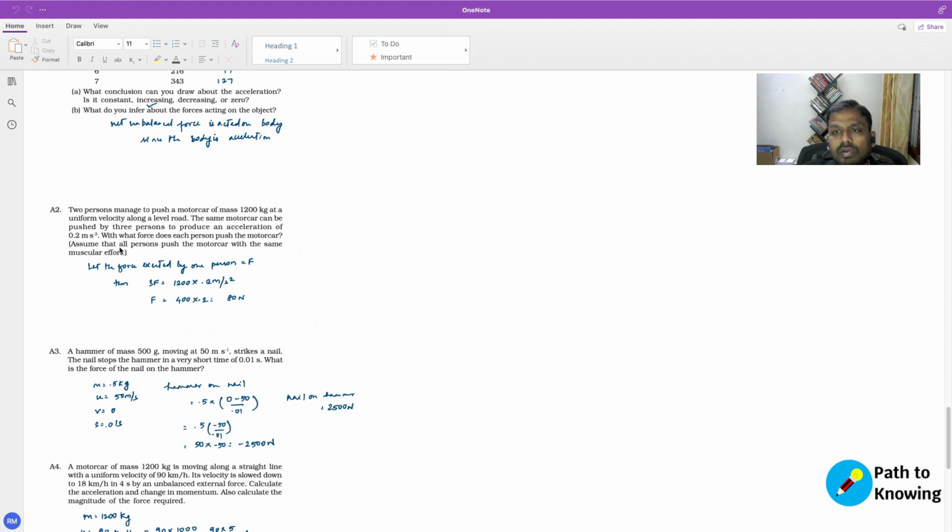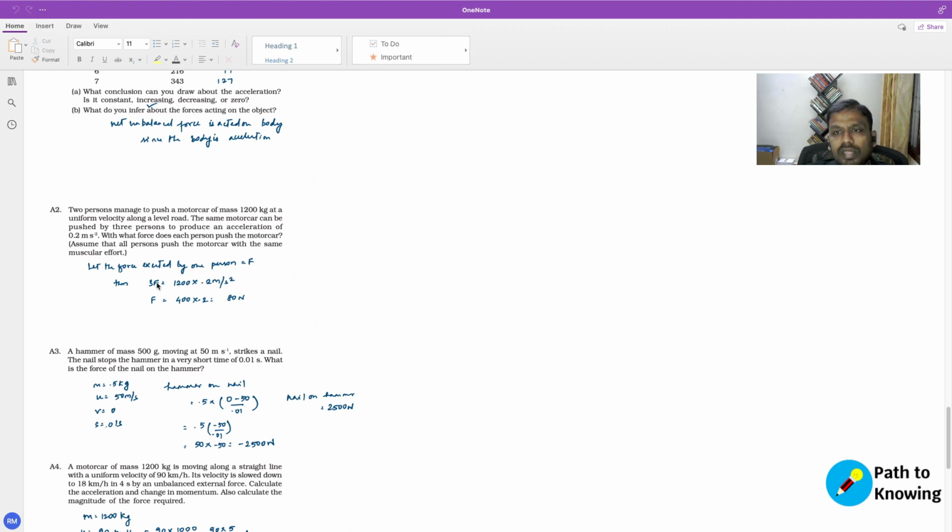Okay. So 3 people are pushing the car, and when the 3 of them push the car, it acquires an acceleration of 0.2 meters per second square. The understanding here is that all the 3 have the same ability in terms of the force that they exert on the car. So if the force exerted by 1 person is considered to be F, the force exerted by 3 people on the car is going to be 3F.